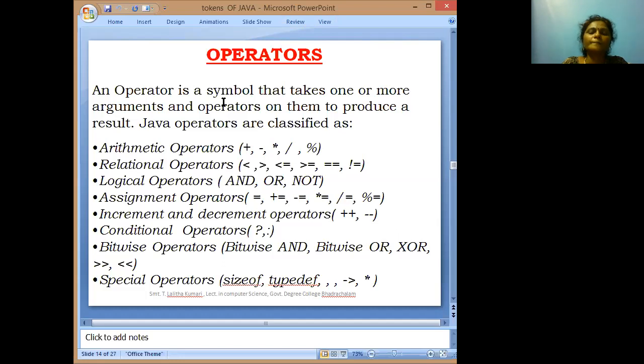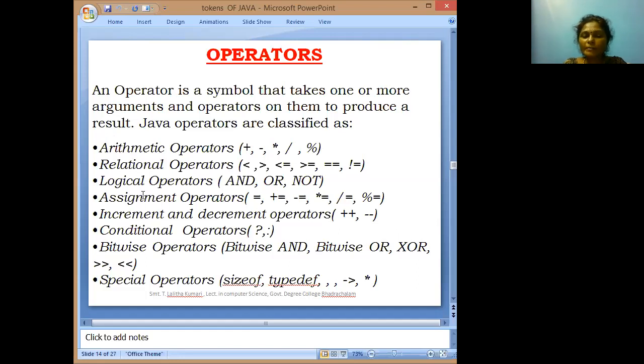In Java, operators are classified as arithmetic operators, relational operators, logical operators, assignment operators, increment and decrement operators, conditional operator, bitwise operators, and special operators. Arithmetic operators are used for arithmetic operations.